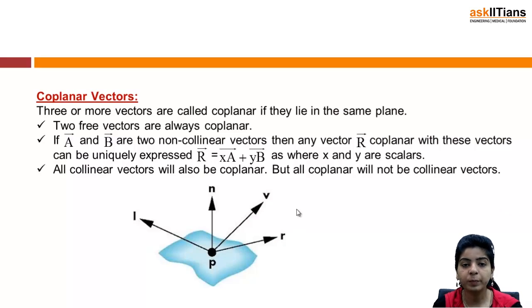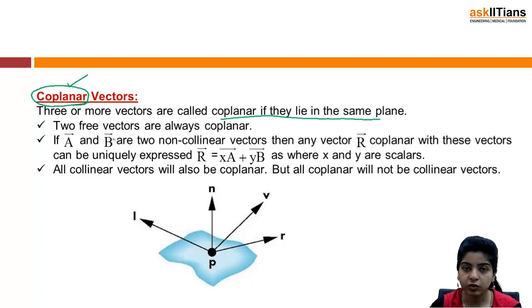Next I have is coplanar vectors. Three or more vectors are called coplanar if they lie in the same plane. This, in fact, is visible from the term itself. Coplanar means three or more vectors lie in the same plane. Two free vectors are always coplanar, right?